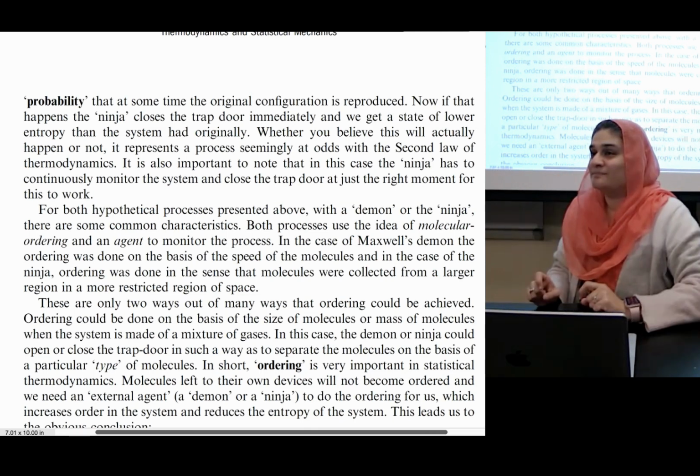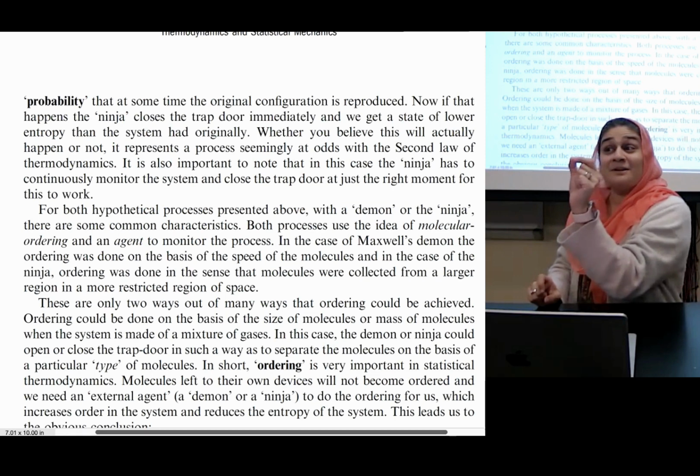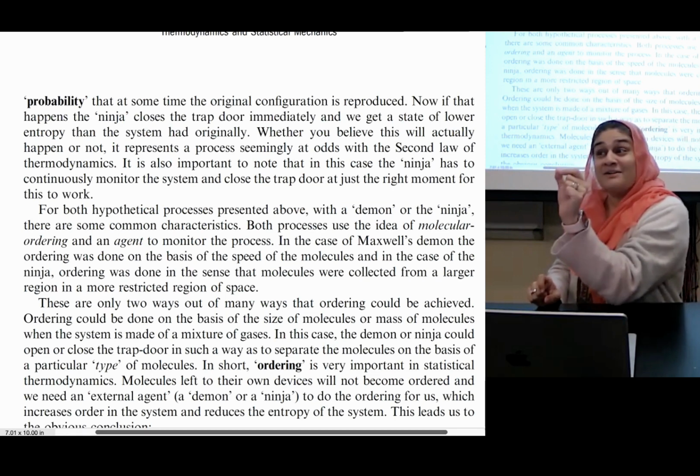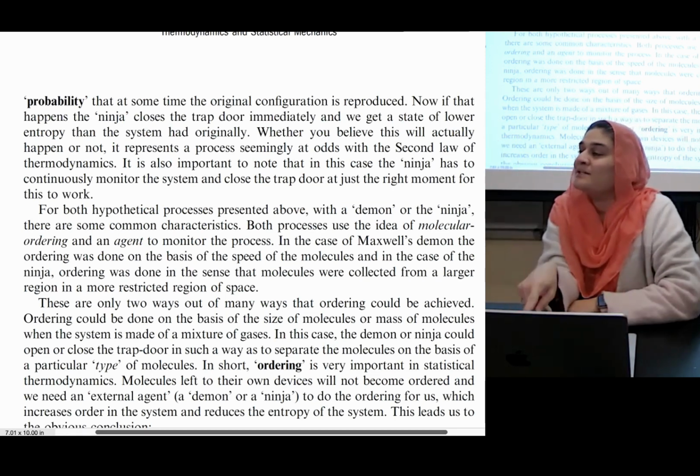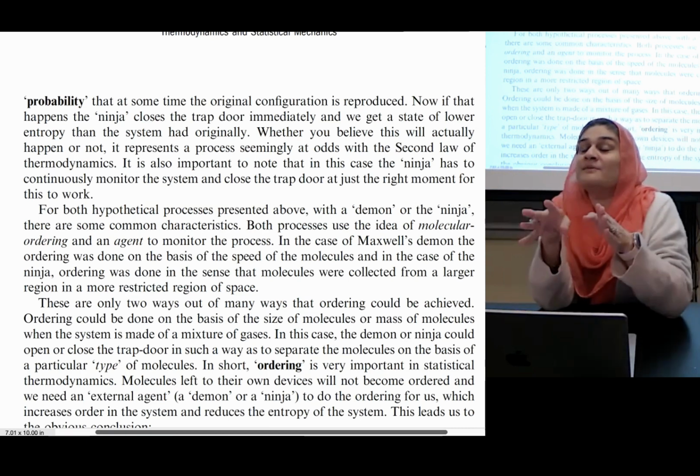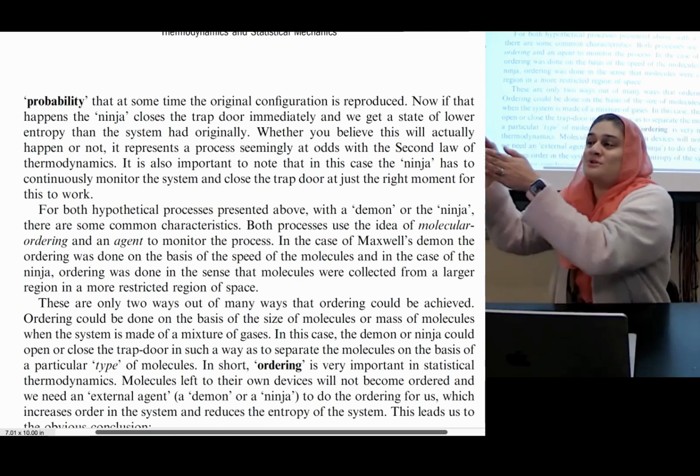It's like the possibility of it happening, but it's not zero. Right? But it's not zero. So same thing here. What is the likelihood that all of the molecules will choose to go to side A?